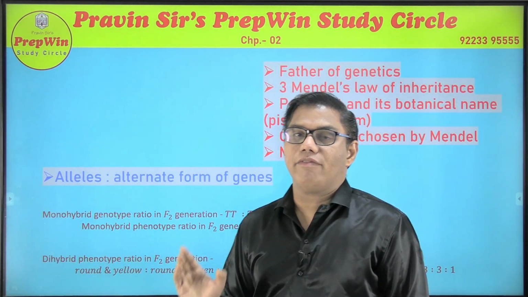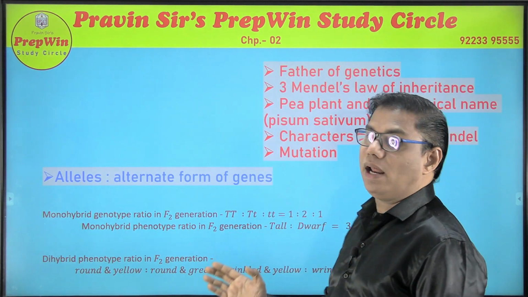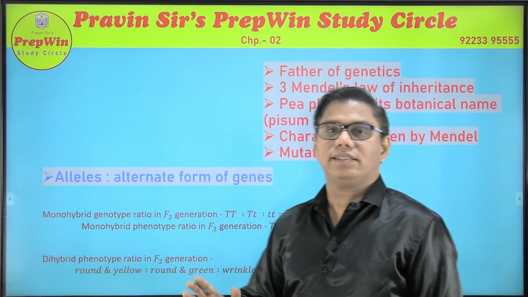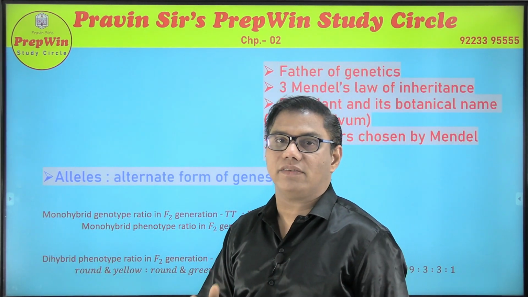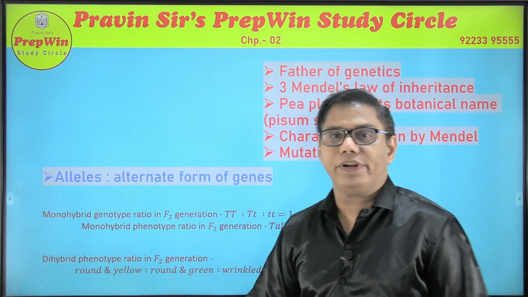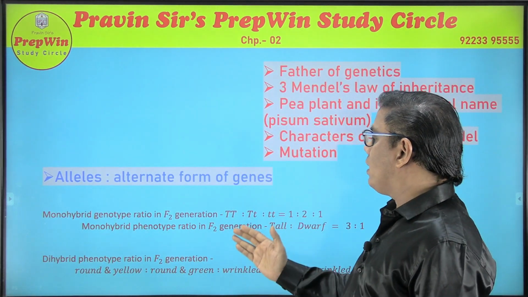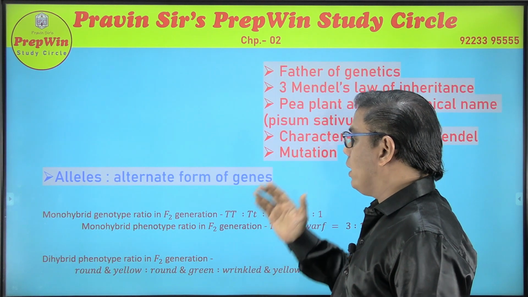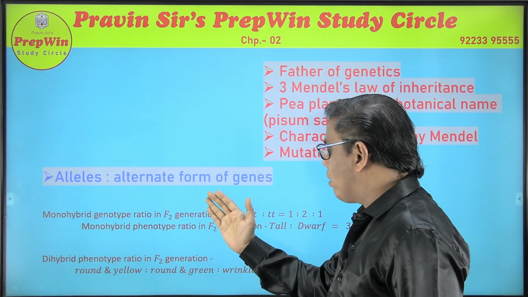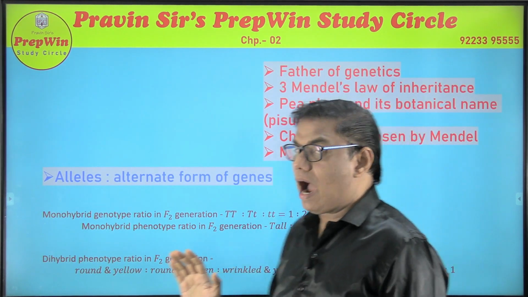And finally, whenever you have a chapter related to genetics, this chapter is there in 10th standard as well as 12th standard. Everywhere the question related to ratio is a must for a monohybrid cross and for a dihybrid cross.